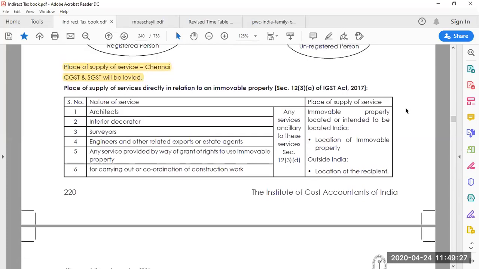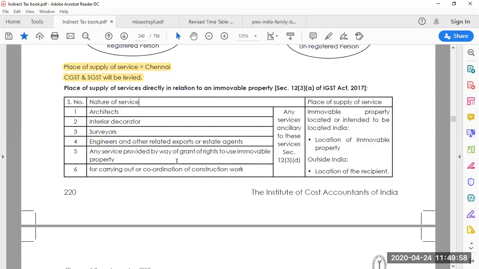Okay, let's look at a few examples here. Like this, we are going to have a lot of things to discuss. So let's look at the place of supply of service directly in relation to immovable property. For example, the nature of service given here: architects, interior decorators, surveyors, engineers and other related experts or estate agents.